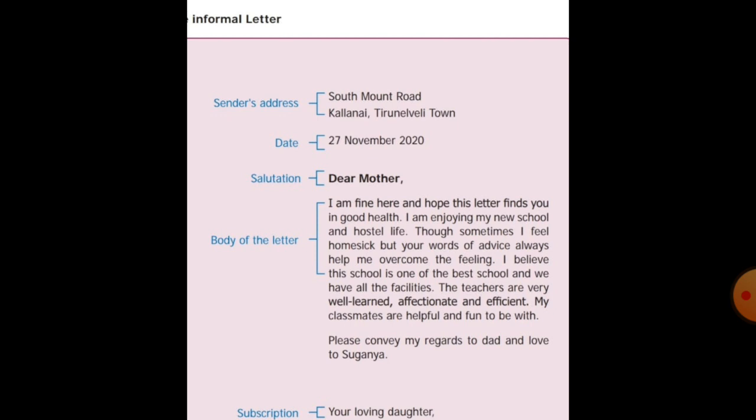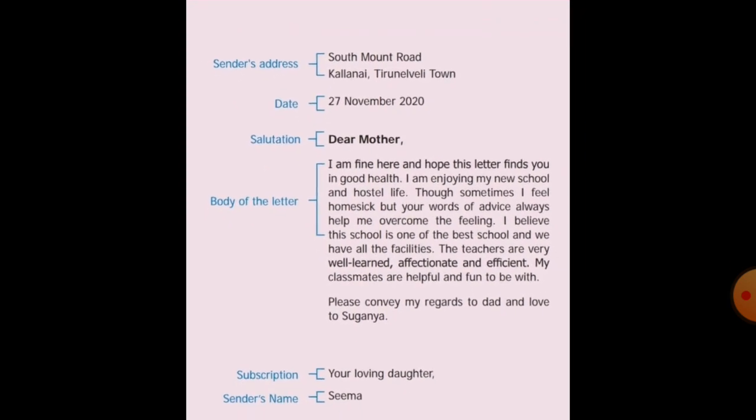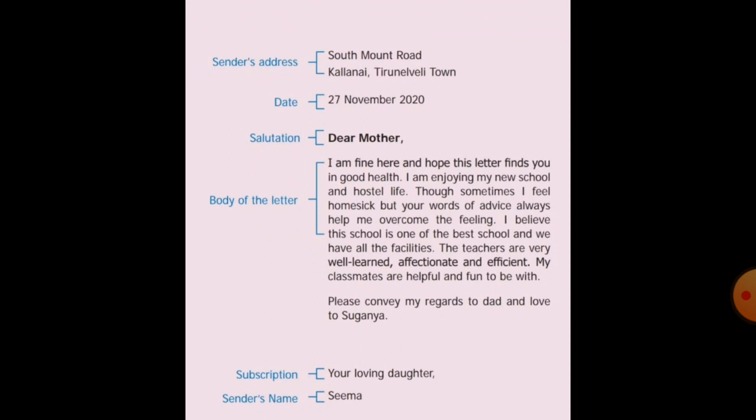Now you have it in your book. So open this letter, look at this letter. This is a sample of the letter. First, what do you have to write? I already told you, you have to write your address first. You have to write your name, then your address. Here it is South Mount Road, Kallanai, Tirunelveli town, but you have to write your address and write Tiruvannamalai town. Then you have to put the date. Here it is written 27th November 2020. You can write whichever date you are going to write.